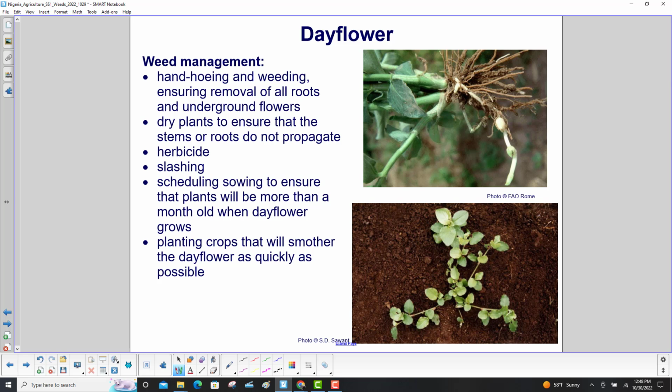Weed management: hand hoeing and weeding, ensuring removal of all roots and underground flowers. Right over here, it's showing the roots. Dry plants to ensure that the stems or roots do not propagate. Herbicide, slashing, scheduling sowing to ensure that plants will be more than a month old when dayflower grows, and planting crops that will smother the dayflower as quickly as possible.